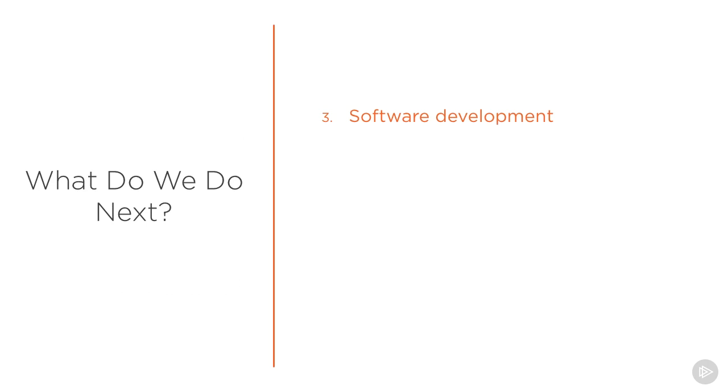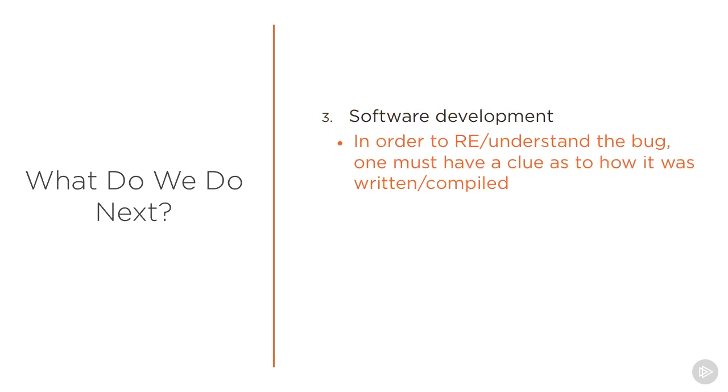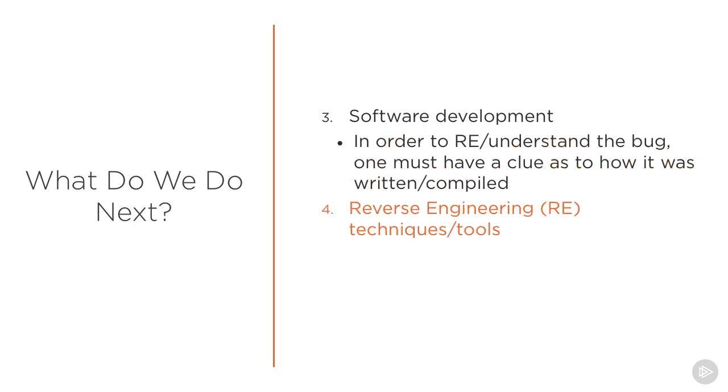And we also need knowledge of the software development process. Was this code written in C and C++ or C#, or what compiler was used, what compiler mitigations might slow this exploit down, what operating system mitigations might slow the exploit down, so many different things. And then we need, of course, reverse engineering tools and techniques, and that was covered in the prior course. And then in this course, what it's all about are the exploit development tools and techniques.